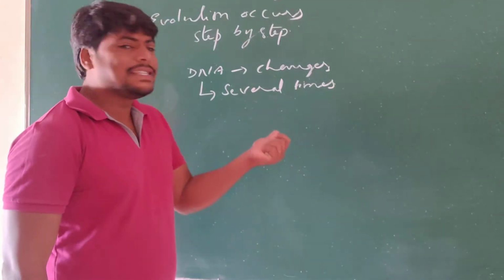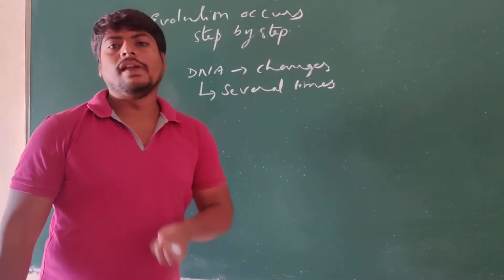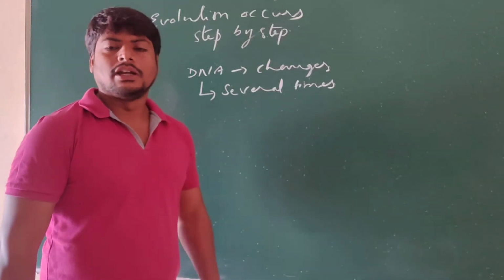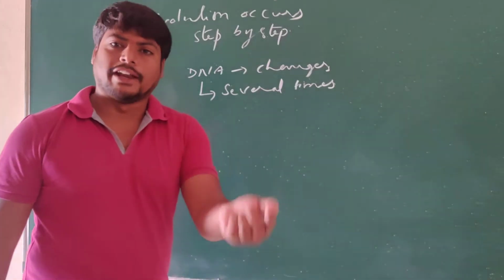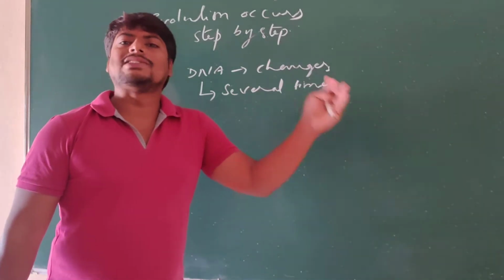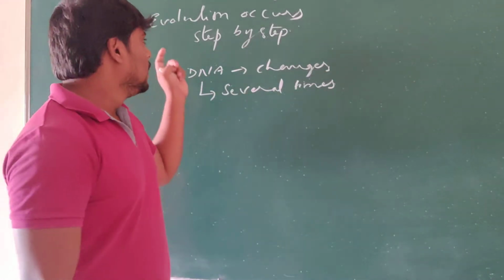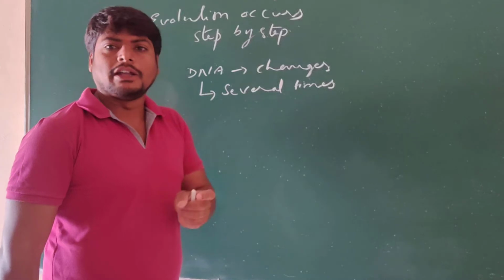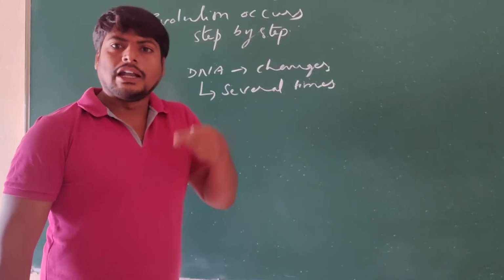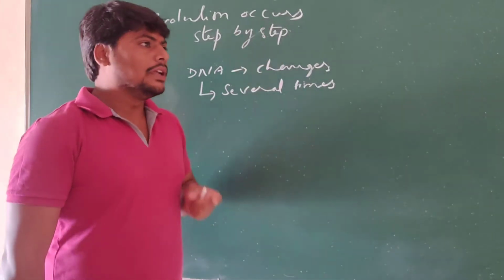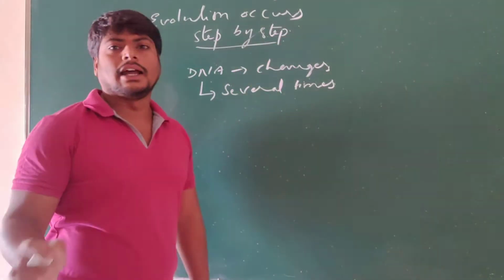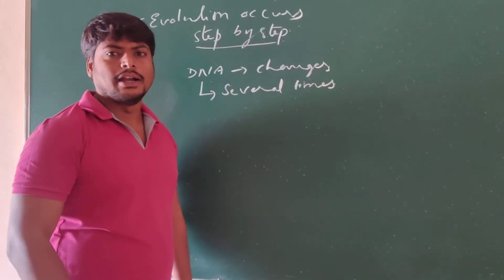This is how it occurs, through repeated modification of the DNA. Repeatedly the DNA undergoes modification. One modification gives one variety; again a modification gives another variety of character. Like that, step by step, the DNA undergoes changes that lead to the development of new characters which are interlinked to the ancestors. So that leads to evolution. Understand? That is why evolution occurs in a step by step manner, but doesn't occur in a single attempt.